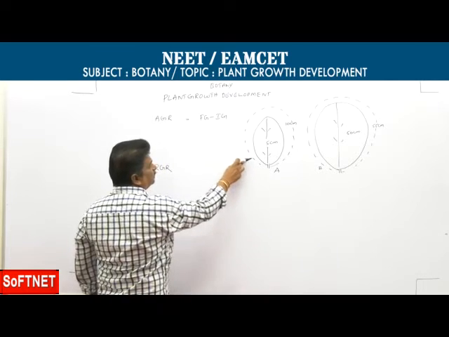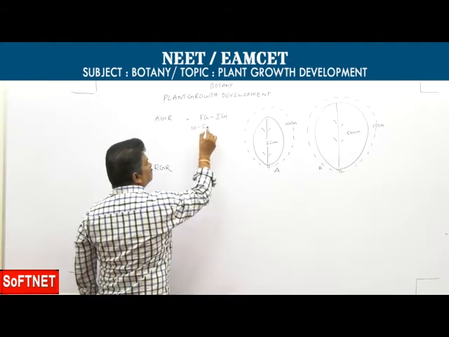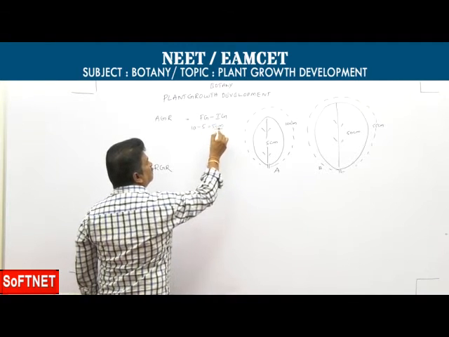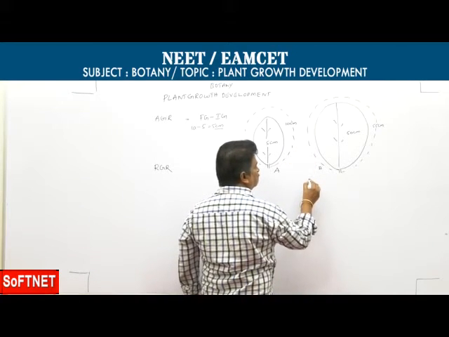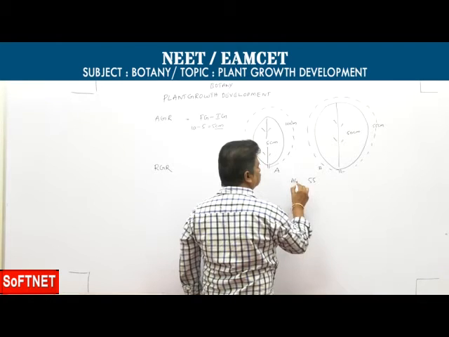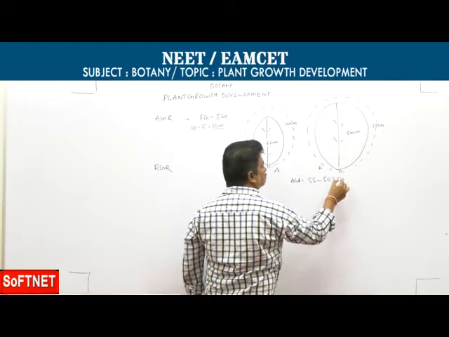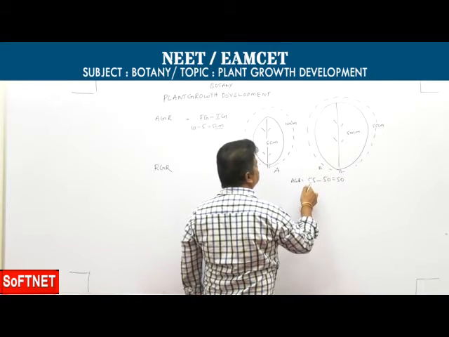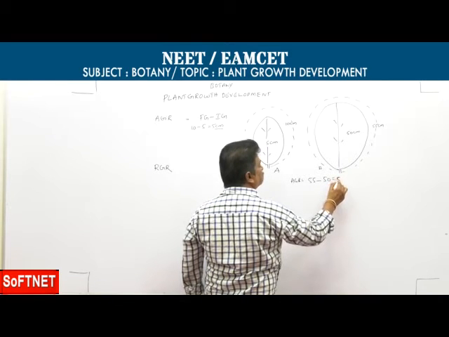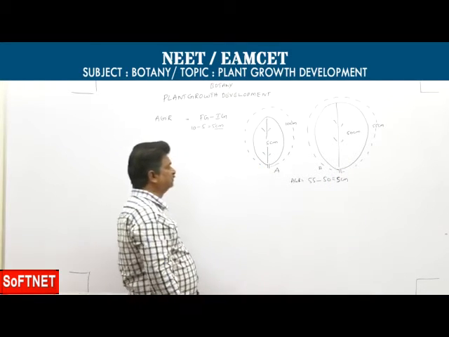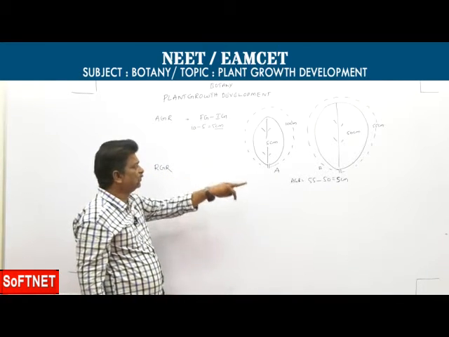So the absolute growth rate for leaf A: final growth is 10, initial growth is 5, so 10 minus 5, 5 centimeters. For leaf B, final growth is 55, initial growth is 50, so 5 centimeters. So in both leaves, the absolute growth rate is the same, 5 centimeters.